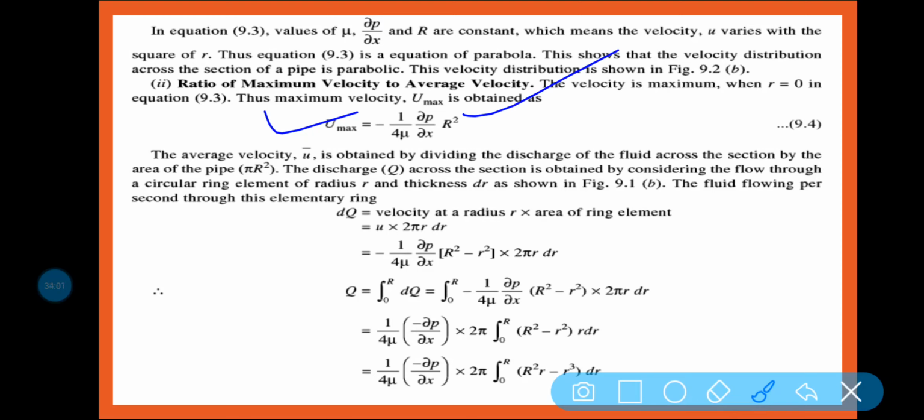Now the average velocity, let us consider u bar, is obtained by dividing the discharge of the fluid across the section by the area of the pipe, pi R square.